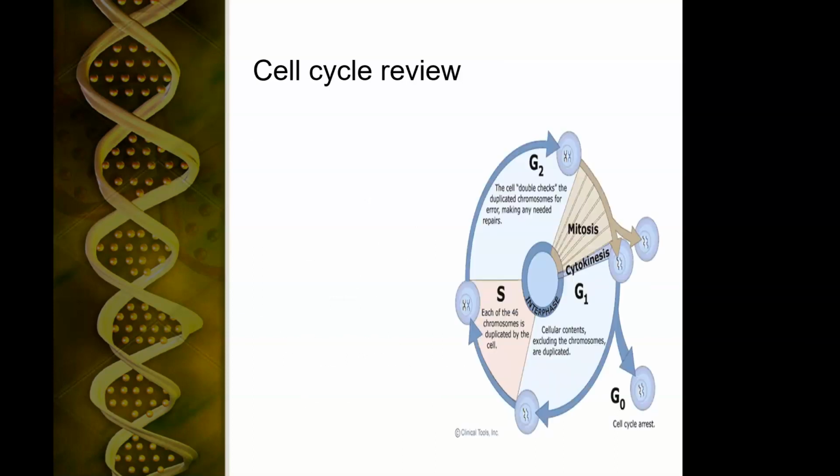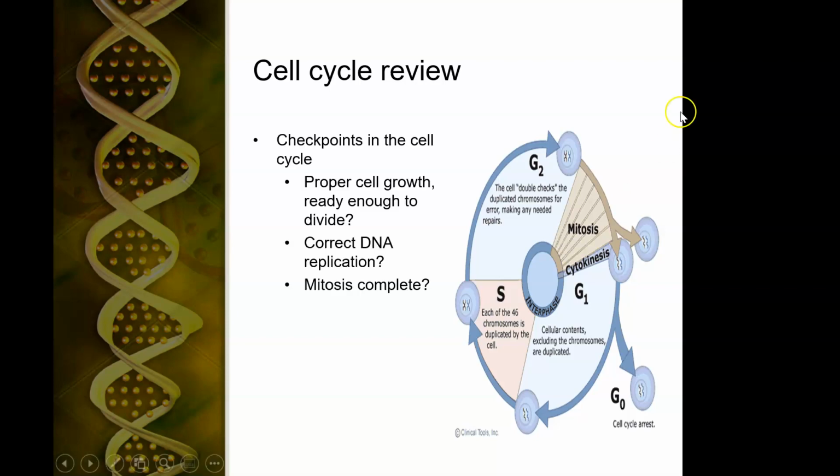The most important thing to understand when talking about cancers, and these things change on a regular basis, is that if you understand the concept of the cell cycle, as you move forward in medicine and as new things come up, you're going to understand it better. So the cell cycle begins with mitosis. The first cell stage is G1, and this is when the cell is growing. And then it has to decide if it's going to divide.